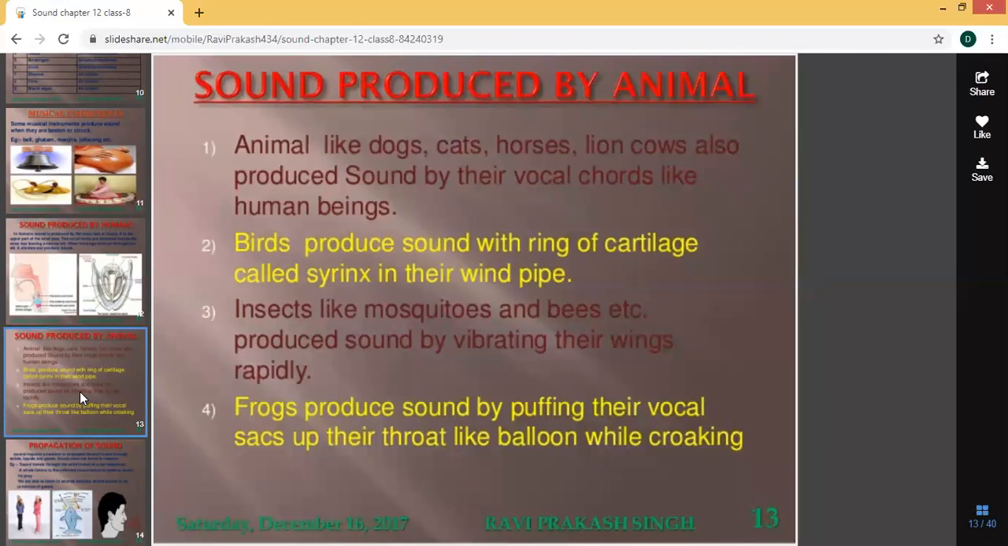Then, sound produced by animals. Animals like dogs, cats, horses, lions, and cows also produce sound by their vocal cords like human beings. But there are some other animals or organisms that produce sound in different ways.